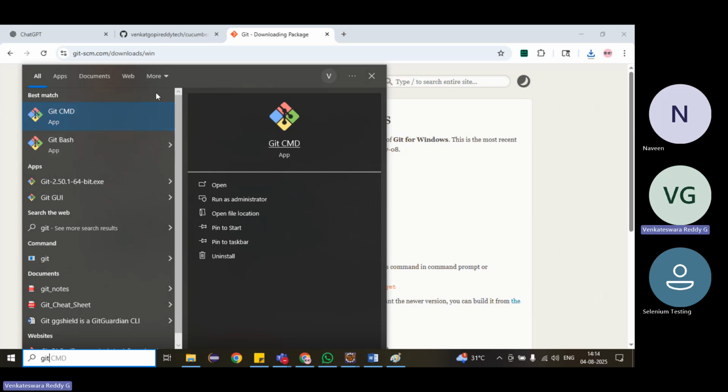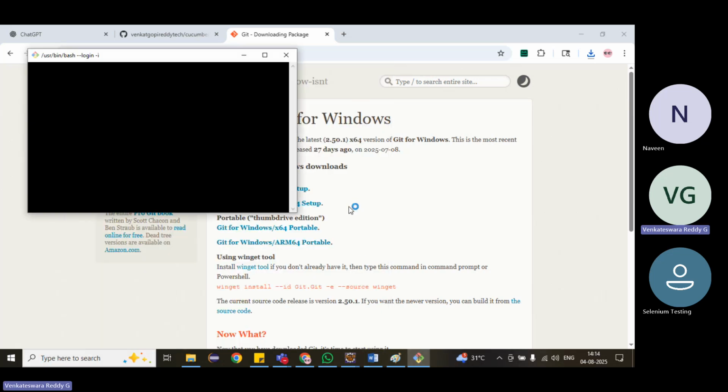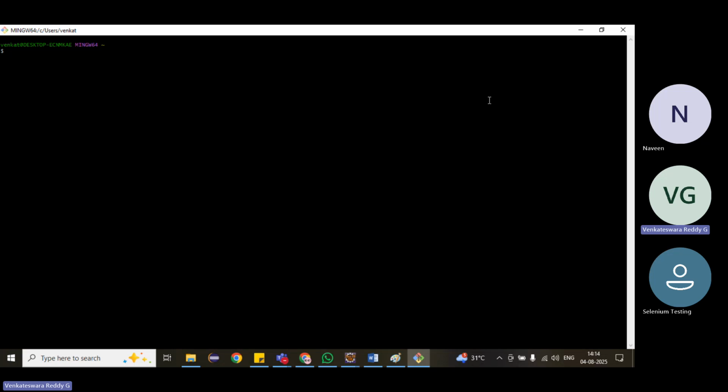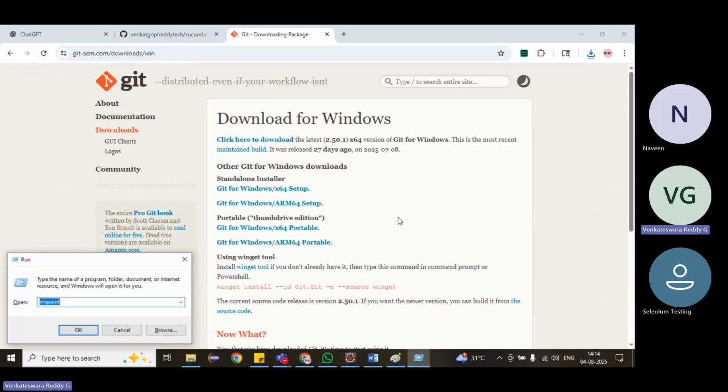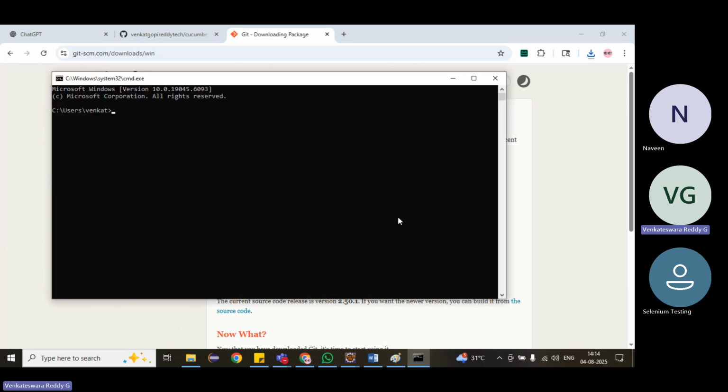It will work. We can execute Git commands from this Git Bash, or the normal command prompt also. If you use Git Bash, we will get more advantage. But you should be habituated with the command prompt, so we'll go with the command prompt itself.